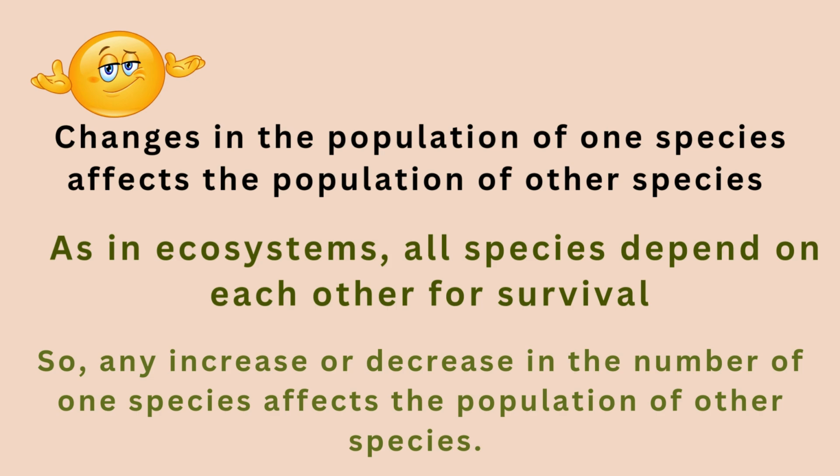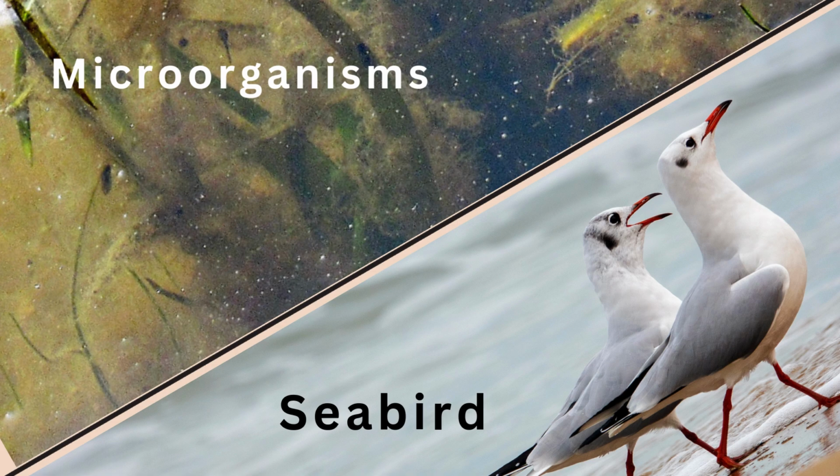This is because all species depend on each other. All organisms depend on each other, as we saw in the food web. So if one is affected by increasing or decreasing, all the others will be affected. And for this information, we have an example. We will see microorganisms and seabirds.